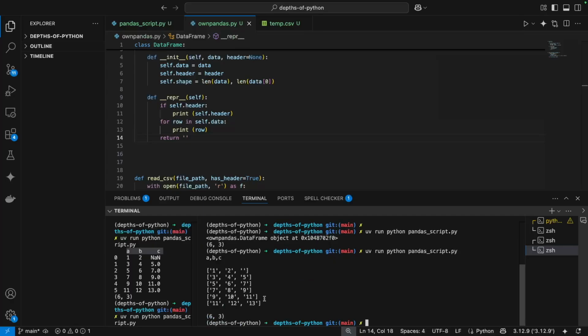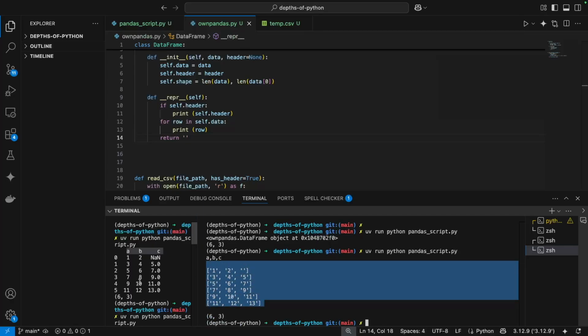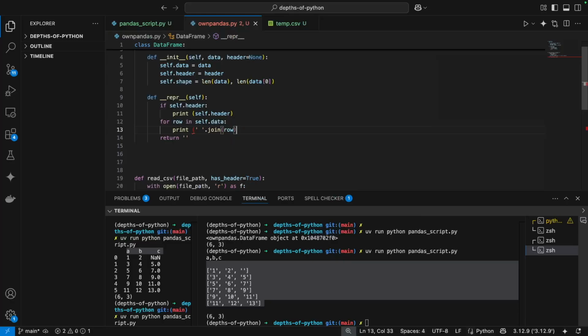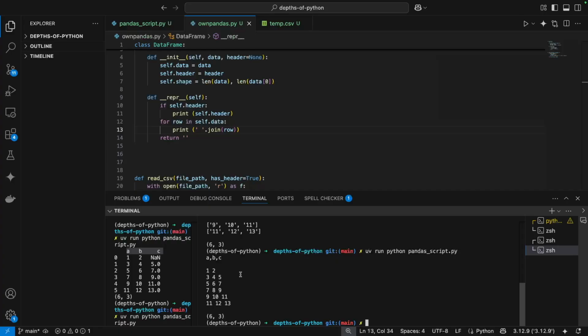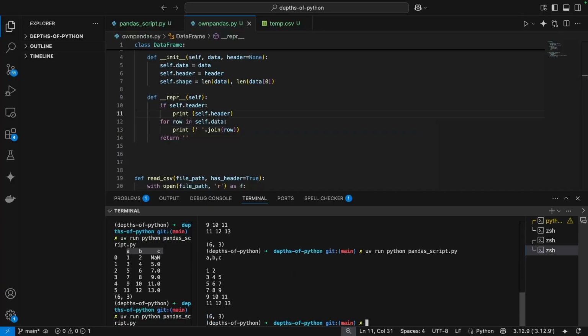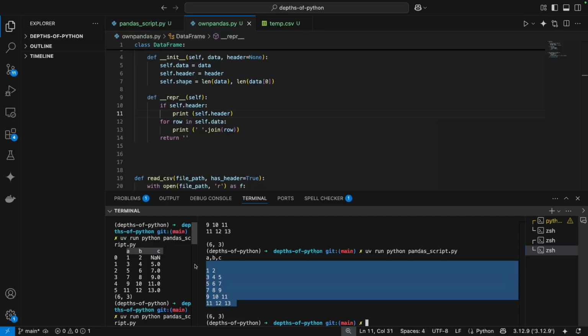At least some clarity, it's not so close to this. I will also do something like this, space dot join of row, so that it's not printed as a list. As you can see, it's not printed as a list. At this point, I'm pretty comfortable with the output that we have.